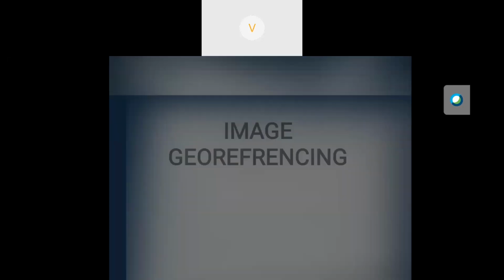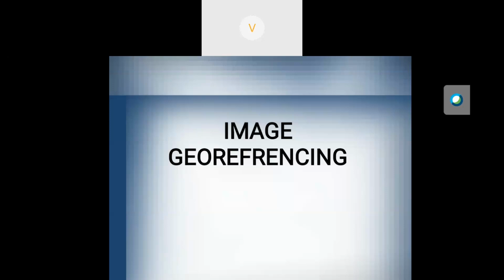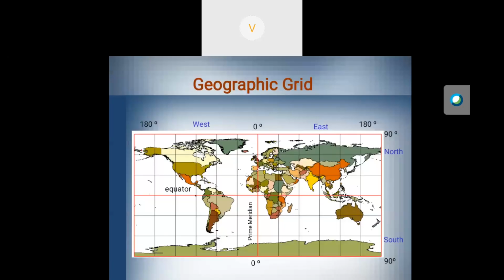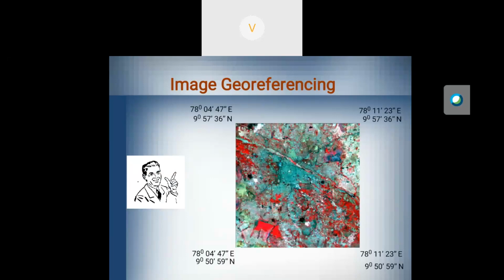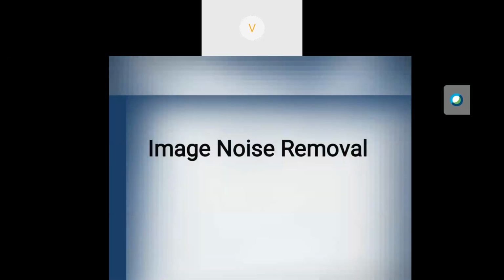I will show an example. How do we perform image georeferencing? If you see these are the images. After georeferencing, you can make a grid, that is a geographic grid. You can see the latitude and longitude values of the original image. This is the input image. Without georeferencing, we cannot know what information is present in the images. After georeferencing, you can find the different latitude and longitude values of the input image. Okay, then how to